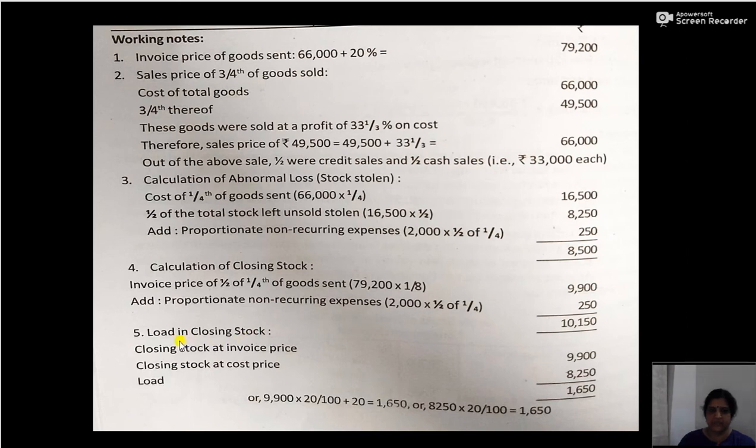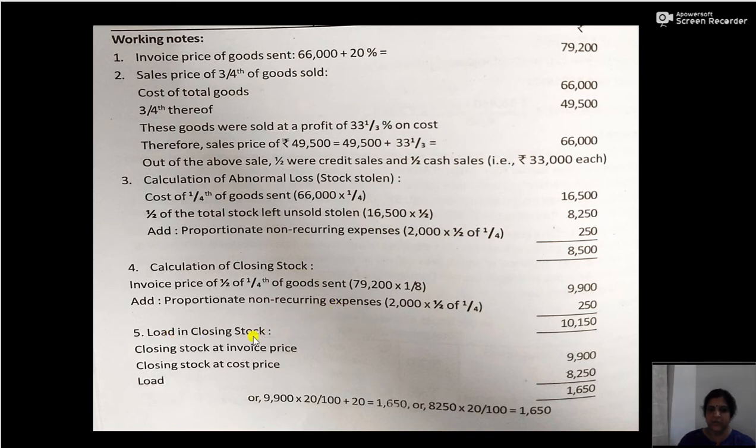One is load on consignment stock and the second is load on goods sent on consignment. Load in closing stock will be computed on closing stock at invoice price. Load is the difference between invoice price and cost price. So closing stock at invoice price will be 9,900. You need not take into consideration the proportionate non-recurring expense because the non-recurring expense will not include any load.